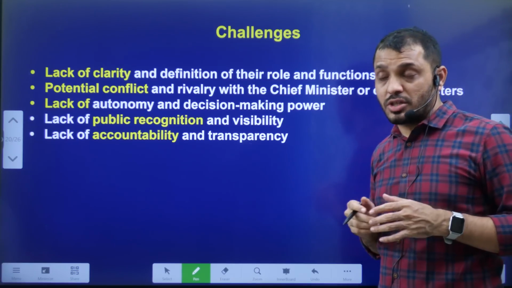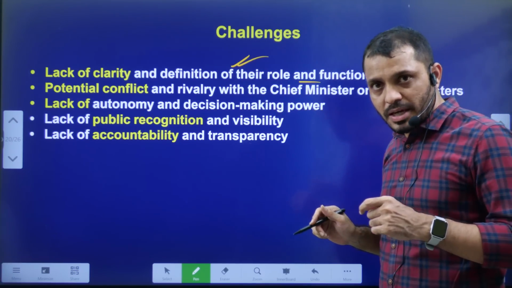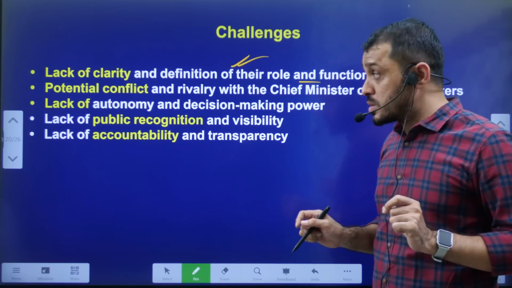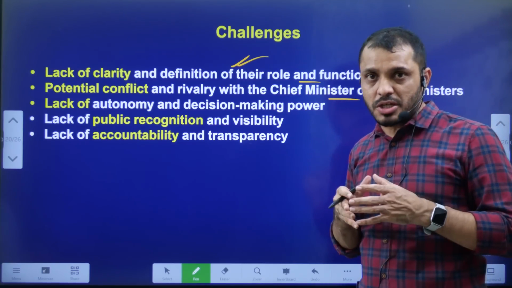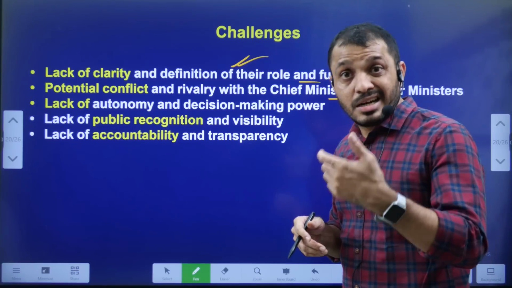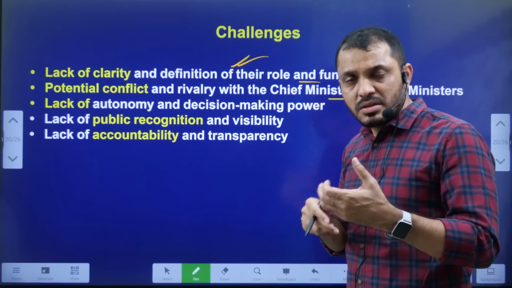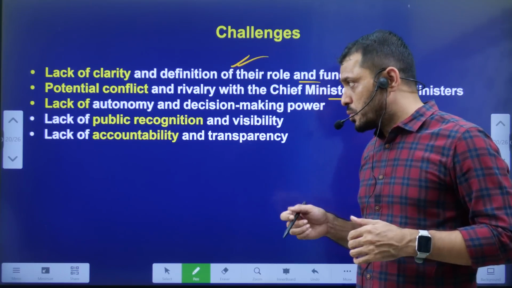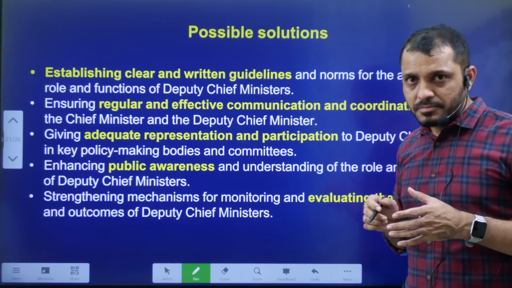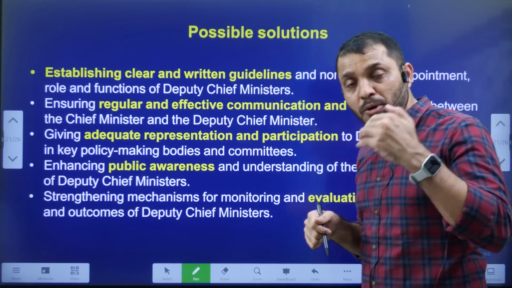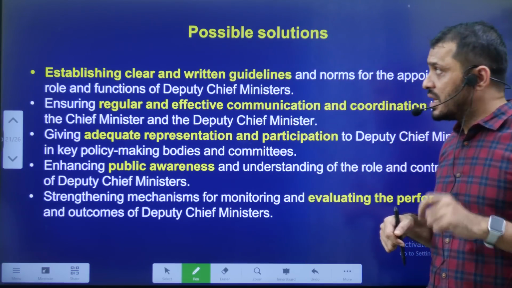What are the challenges related to the deputy chief minister post? Lack of clarity regarding the role and function; neither the constitution nor the government rules define it. Then there may be a potential conflict between the chief minister and deputy chief minister. Like in Karnataka, before the CM and deputy CM were appointed, there was a potential conflict between the two. And the deputy chief minister does not have any accountability, because generally people or the political party will ask accountability from the chief minister. So the deputy chief minister is not having the accountability.